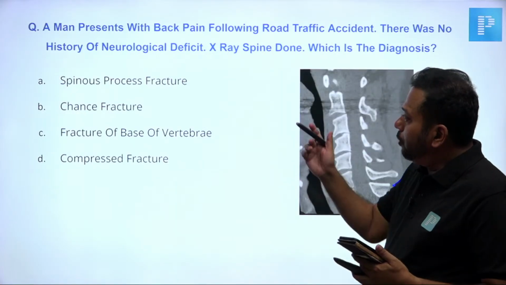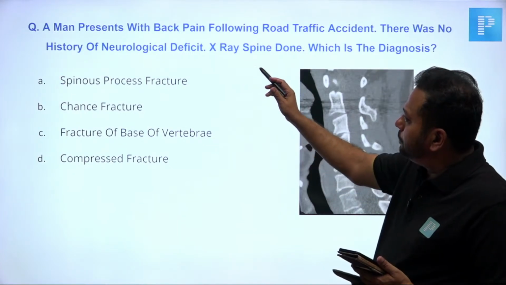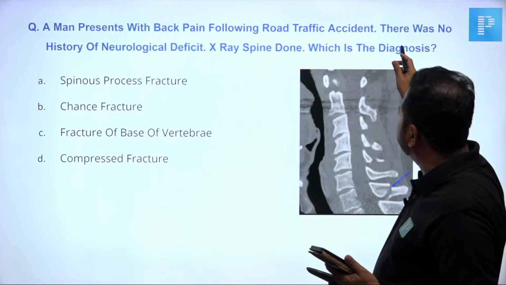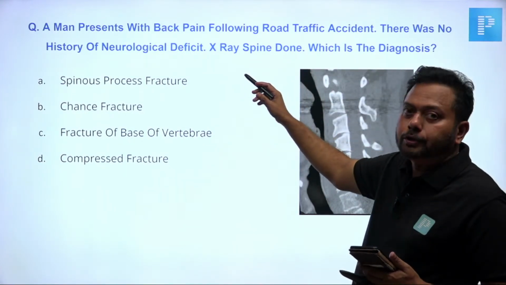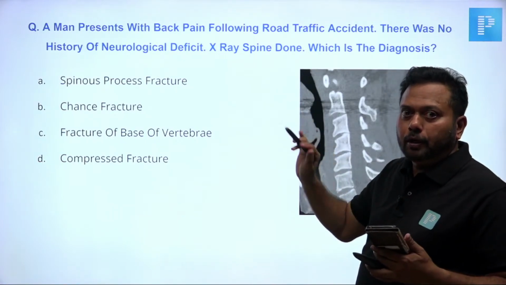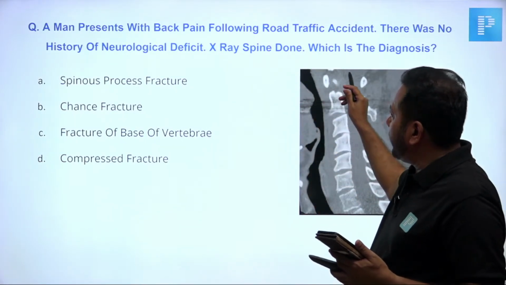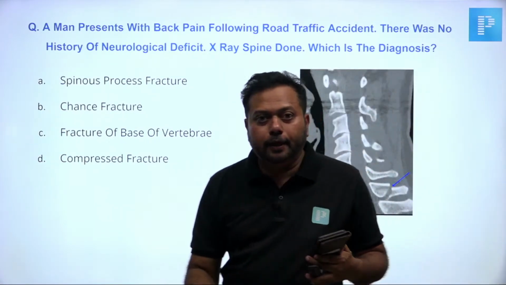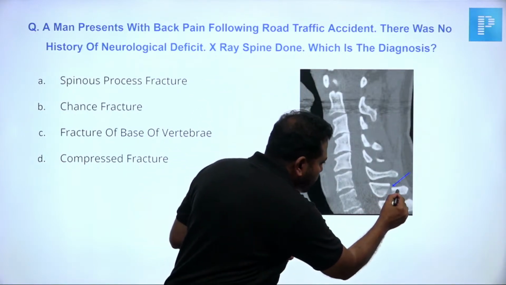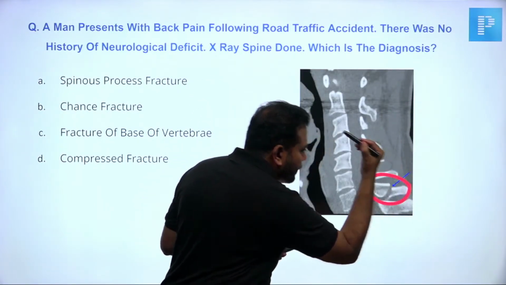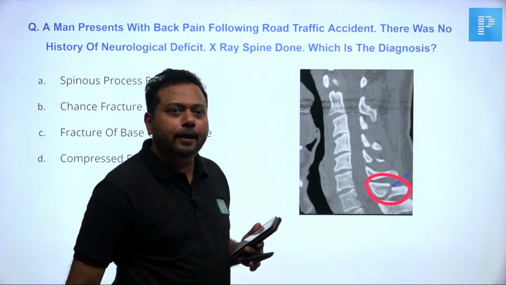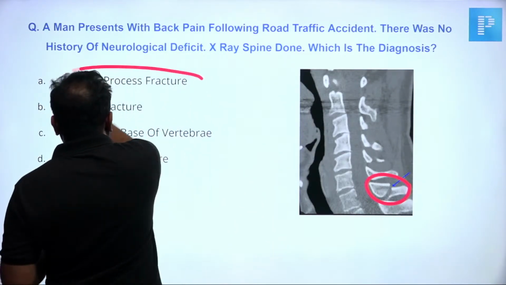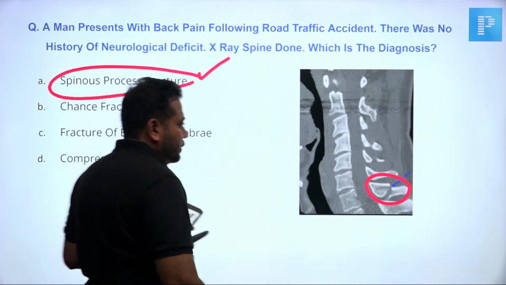Now we will move on to the next question. A man presents with back pain following a road traffic accident. There was no history of neurological deficit. An X-ray spine is given. The diagnosis, what is that? And they had given an arrow. You are able to see the spinous process. Fracture of the spinous process.